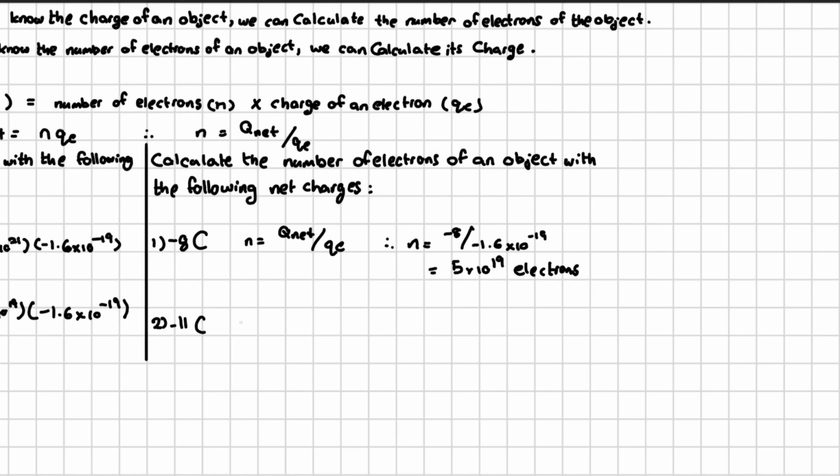Let's go ahead and work with question 2. If an object has a net charge of -11 coulombs, and I wanted to calculate the number of electrons that object possesses, I can simply substitute in my values, where the net charge on the object is -11, and the charge of the electron is -1.6 times 10 to the -19, and I would obtain an answer of 6.875 times 10 to the power 19 electrons. Keep in mind that this is an extremely large number, and that is the amount of electrons that an object will have to possess in order to have the charge of -11 coulombs.